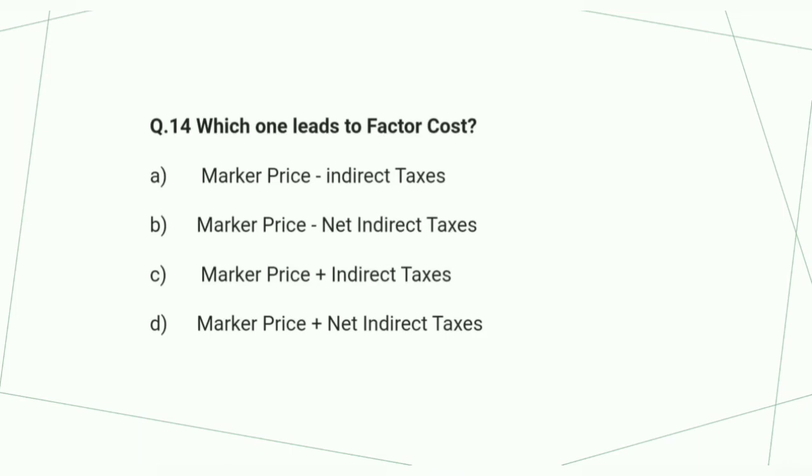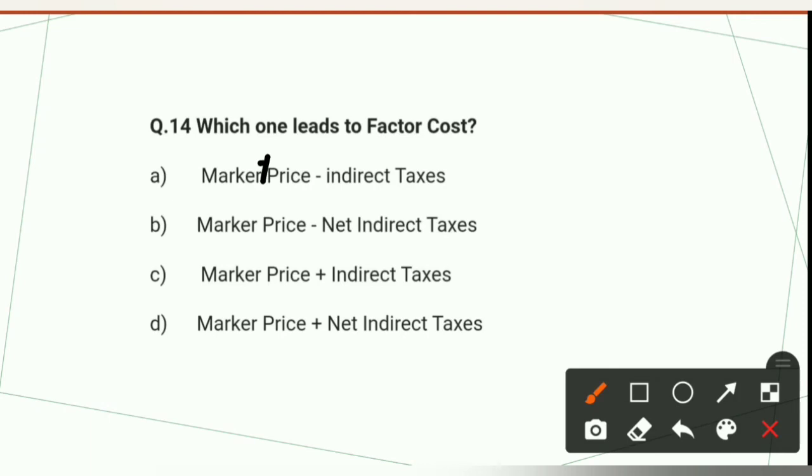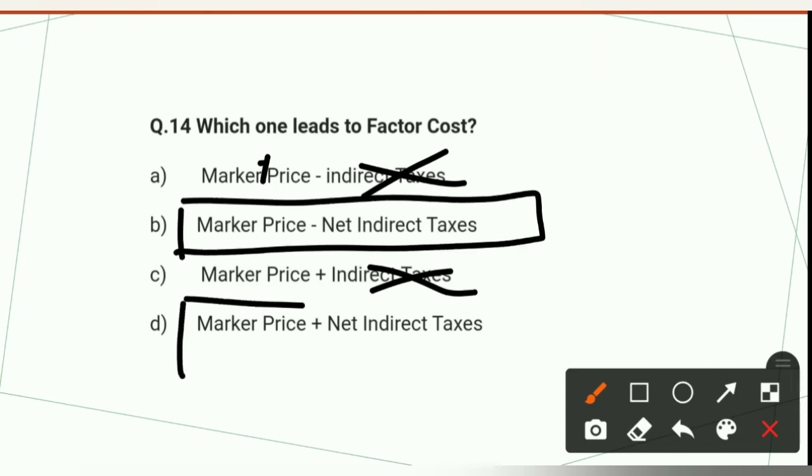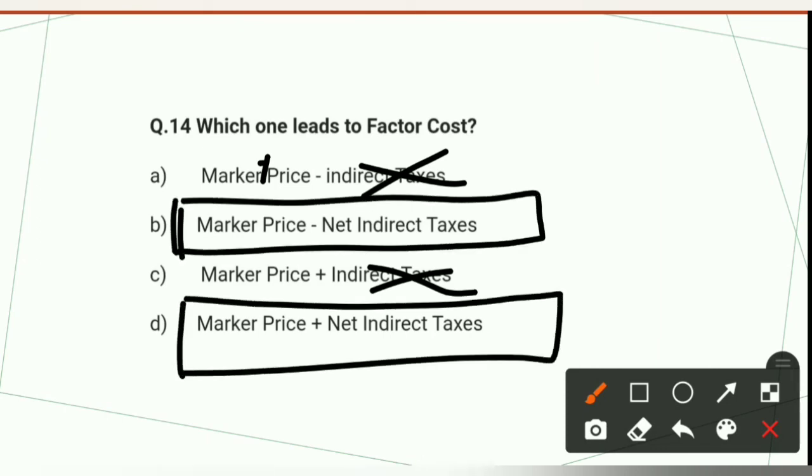Which one leads to the factor cost? Market price minus indirect taxes, market price minus net indirect taxes. Market price plus indirect taxes, and market price plus net indirect taxes. First of all, leave these two, indirect taxes. We have seen in the previous MCQ, I have told you about the indirect taxes, net indirect taxes.